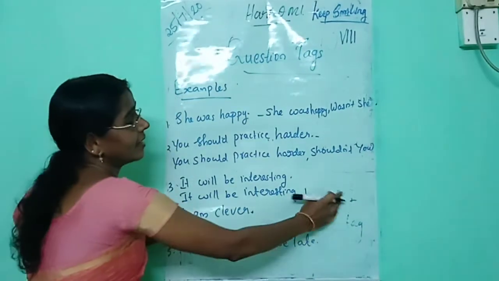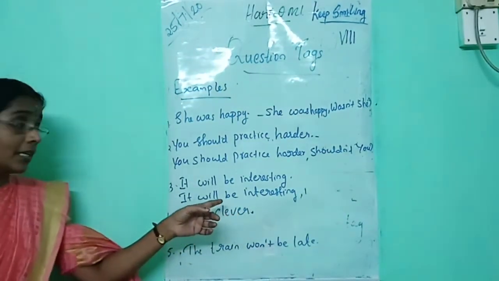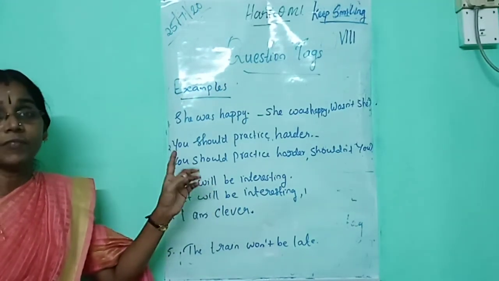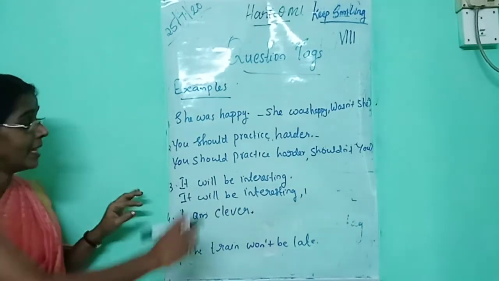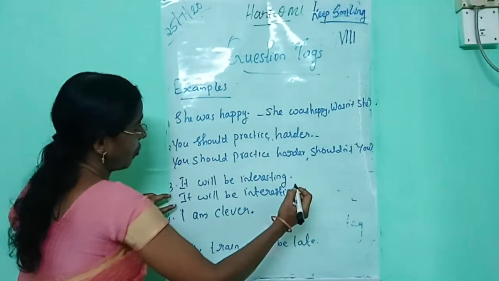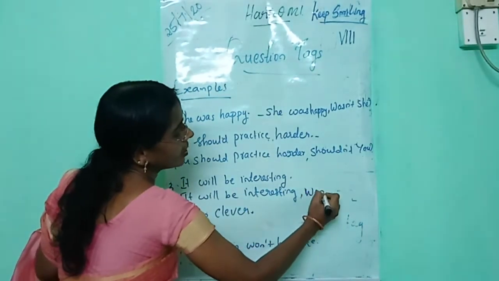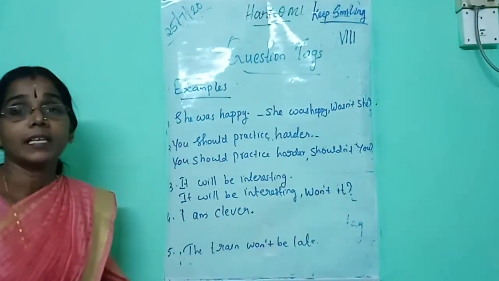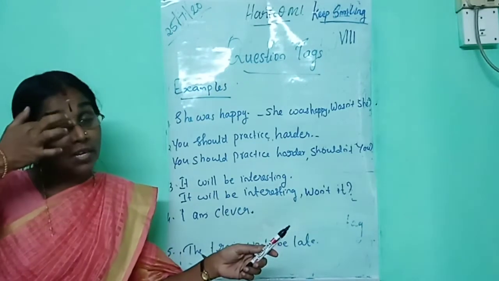Listen, here there is one exception. If the helping verb is will, then we should write the negative form. The negative form of will is won't: won't it.